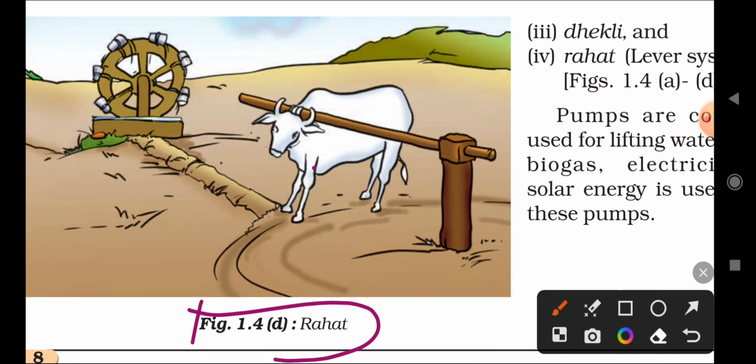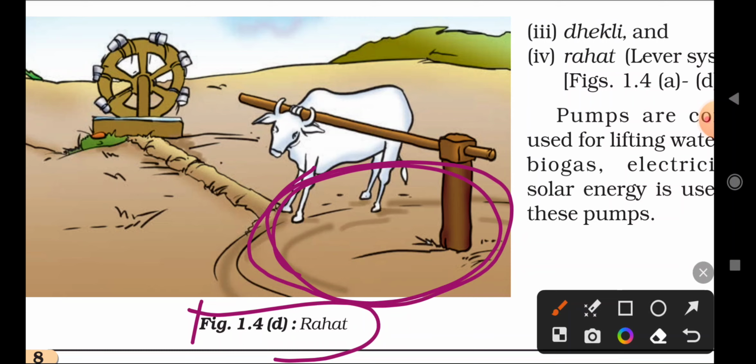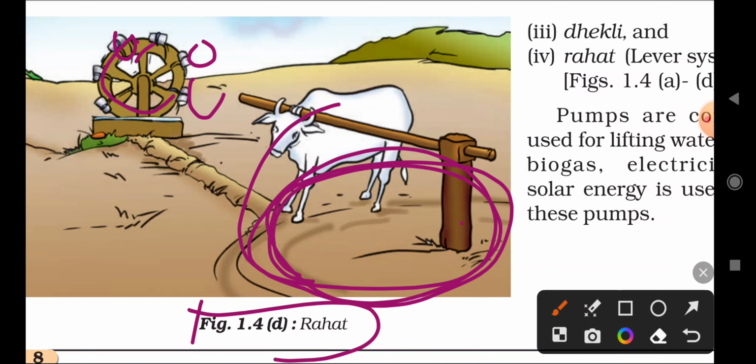If the animal rotates in a circular orbit, it is connected to this wheel, and the wheel also rotates. As the wheel rotates, the buckets, as seen in the picture, fill up, and when they are filled they go to the upper side and the water is dropped near the field, and that water goes to the crop field.